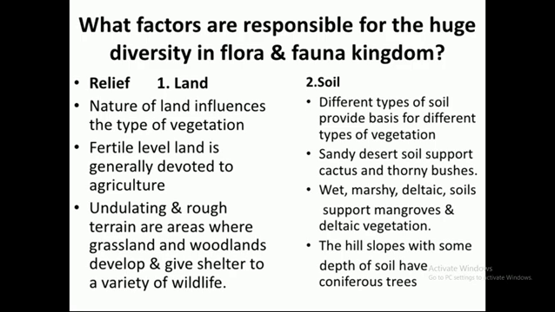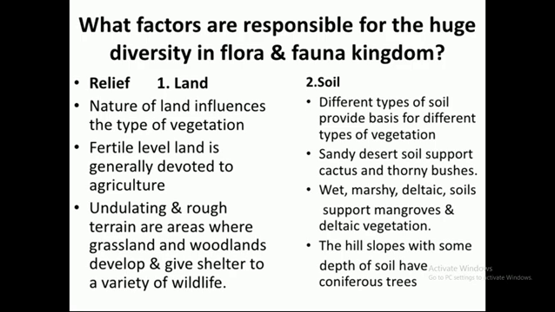For example, the area where there is fertile land is fit for agriculture, but the areas which are undulating and have rough terrain, like the mountains, in those areas we have grassland and woodlands, and that provides shelter to a variety of animals. Second, that is soil. Different types of soil provide a base for different types of vegetation.